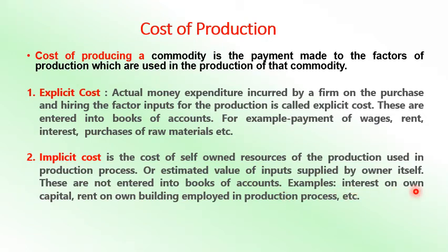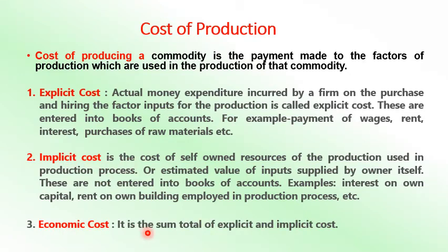For example, interest on own capital, meaning the owner has contributed his own capital, rent of own building, and family labor, etc. Whatever contribution is made by the producer comes under implicit cost, and implicit and explicit together is known as the economic cost. So economic cost is the sum total of explicit and implicit cost.